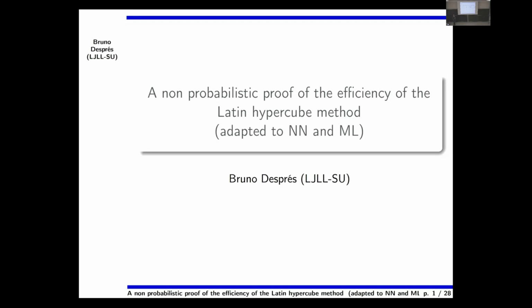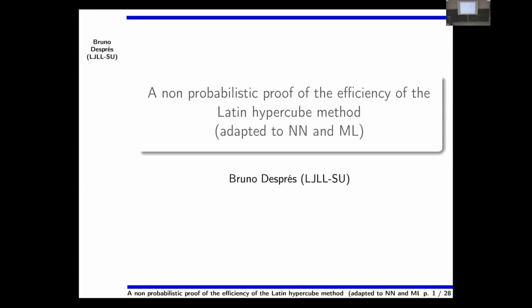But at some point, we needed to understand what it means to sample, to construct a data set, to sample points in a space of large dimension. And for me, it was not exactly the first time. But okay, nevertheless, this is the reason. Okay, and at some point, there was the possibility to find a formula. I didn't find this formula in the literature on Latin hypercube. Perhaps it is known, but nevertheless, I think it is interesting because it is efficient. And okay, so all my talk is about this.